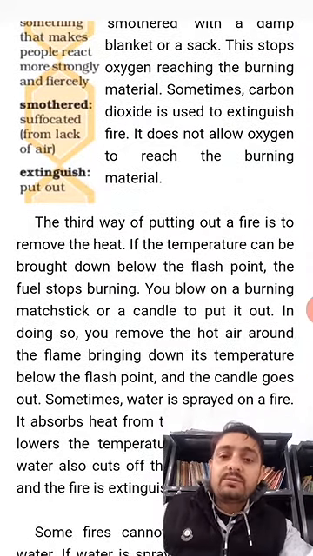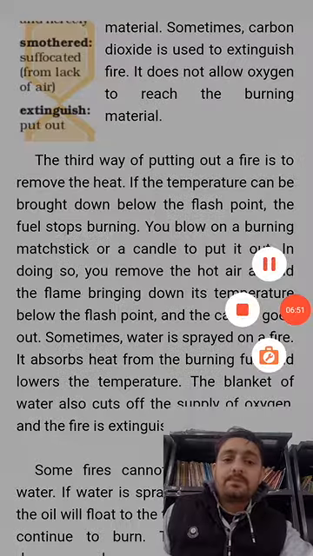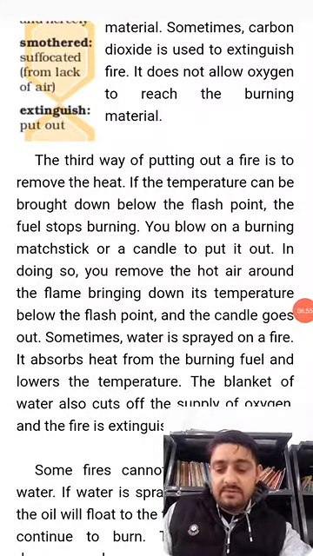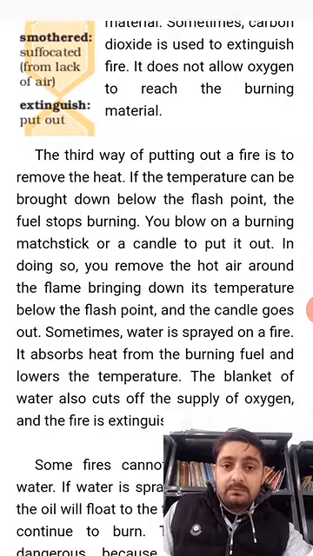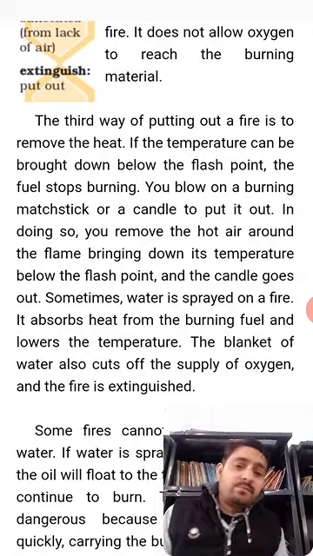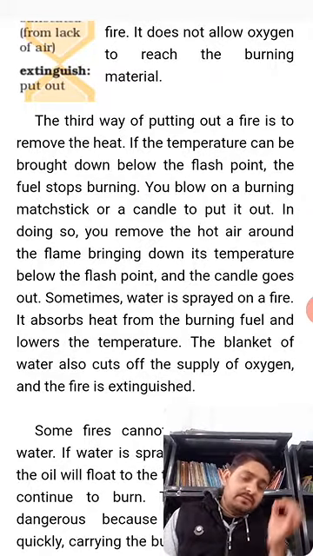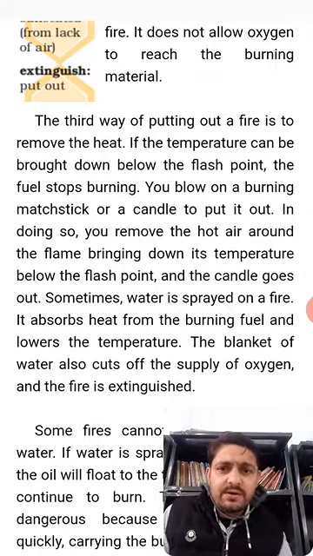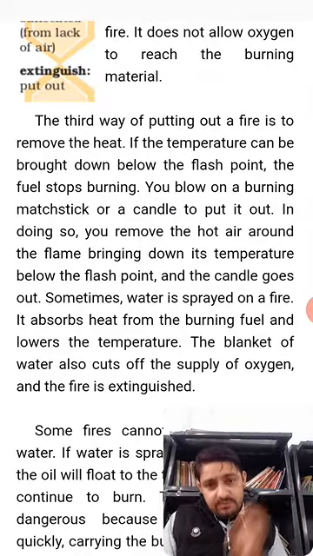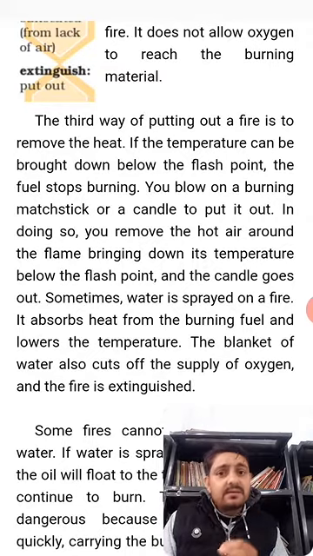The third way of putting out a fire is what? If the temperature can be brought down below the flash point, the fuel stops burning. If we bring the temperature below the flash point, then the fuel stops burning.